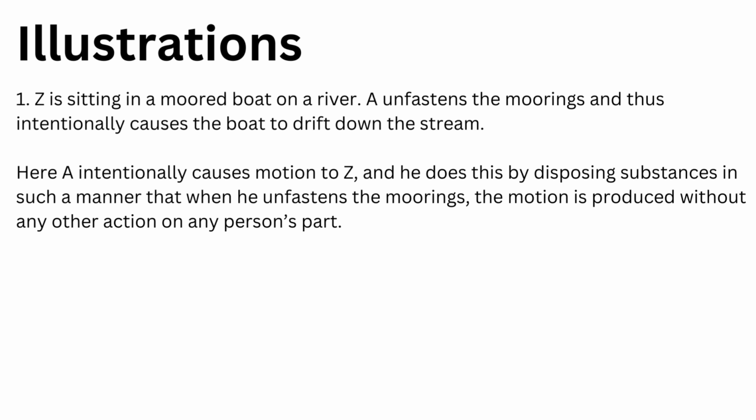That means he opens up the rope with which the boat was tied and thus intentionally causes the boat to drift down the stream. Here A intentionally causes motion to Z, and he does this by disposing substances in such a manner that when he unfastens the moorings, the motion is produced without any other action on any person's part.